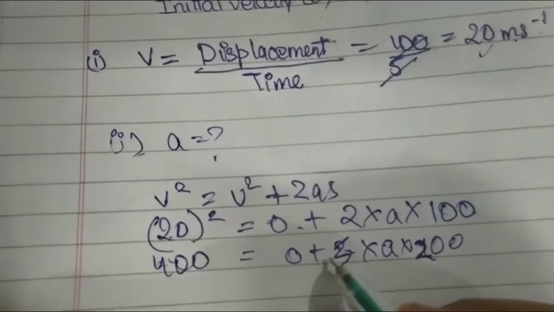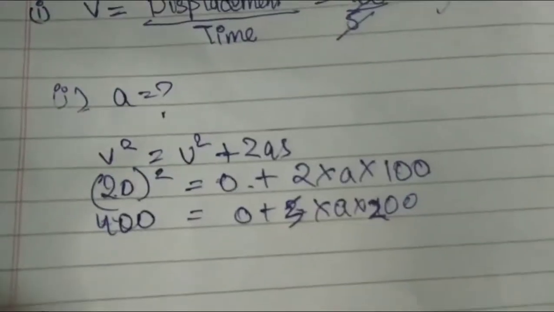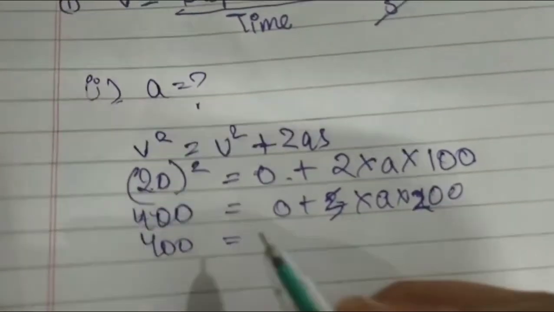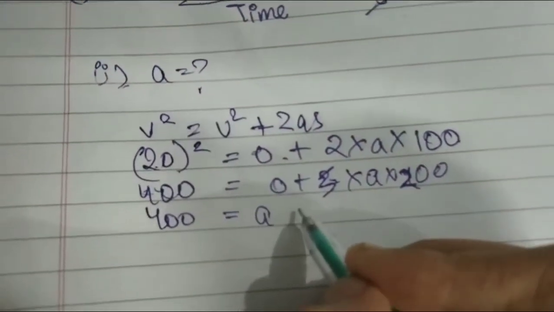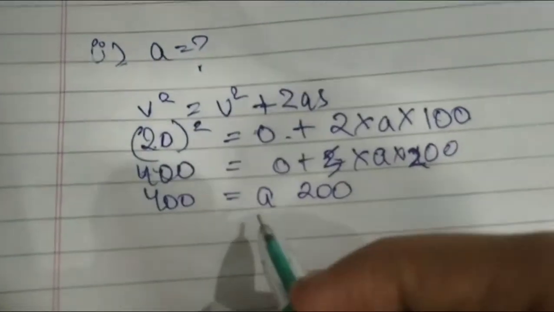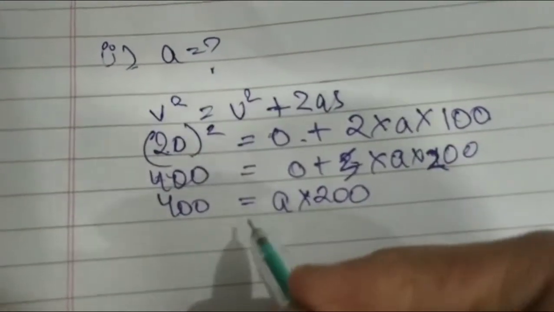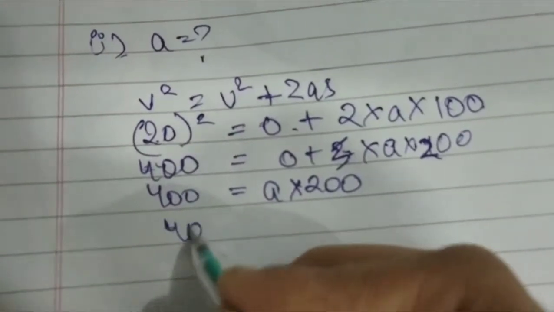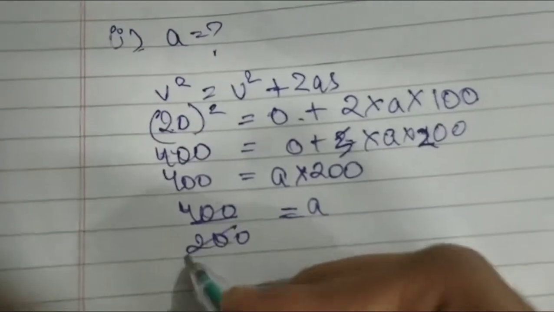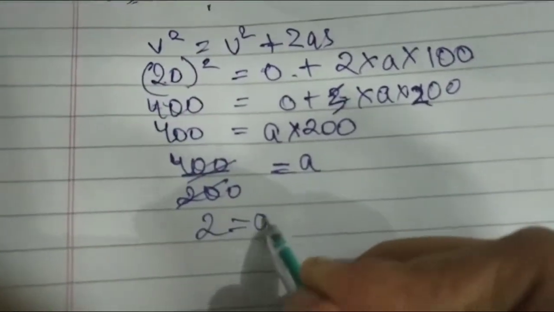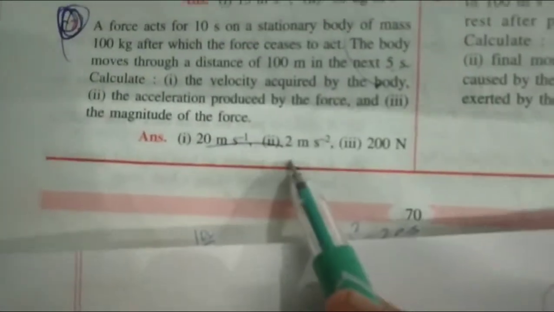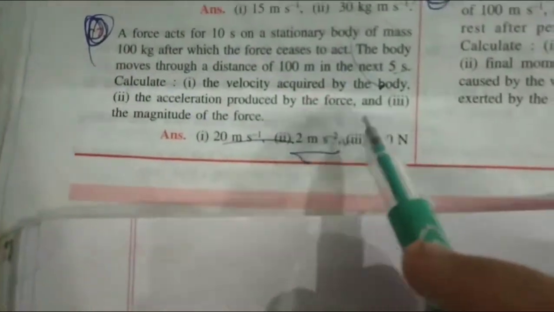Now 400 is equal to 200a. Next your 400 upon 200 is equal to a. कट कर दीजिए, 2 is your answer. 2 m s minus 2. This is your acceleration.